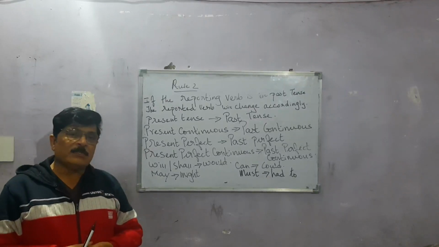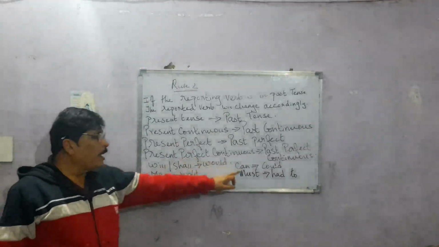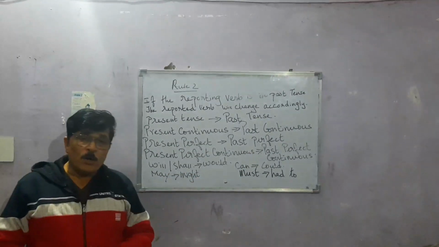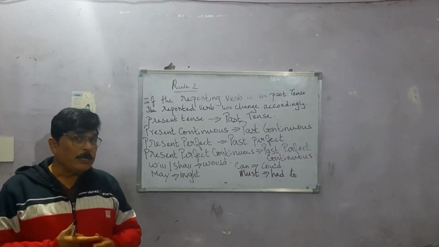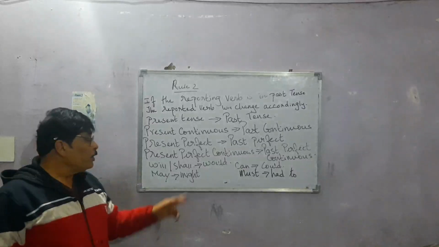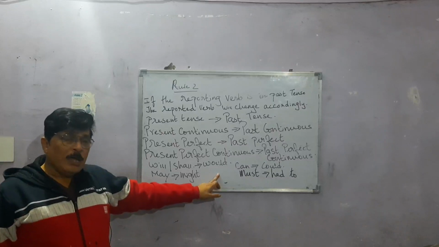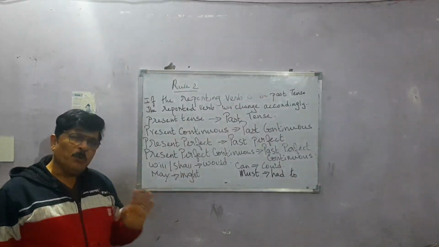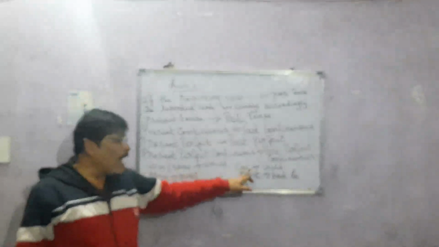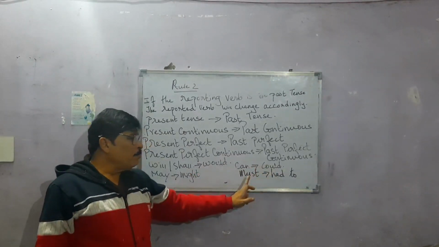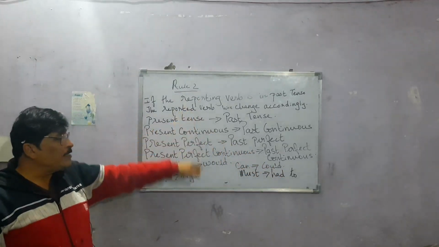Then the modals, all these are modals: will, shall, may, can, must. The modals will also change. If in the direct speech you have will and shall, it should change to would or should, but most probably it changes to would. And the next one, may, will change to might, can will change to could, and must will change to had to. So I hope you understood this section.